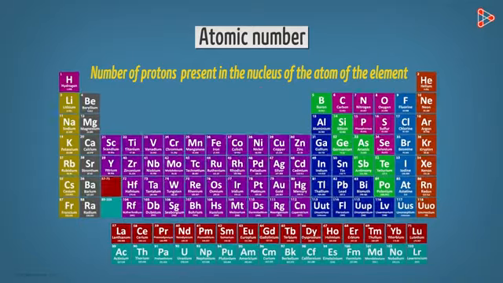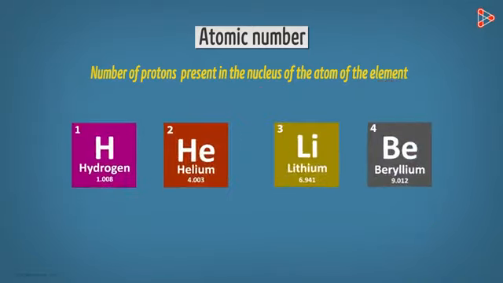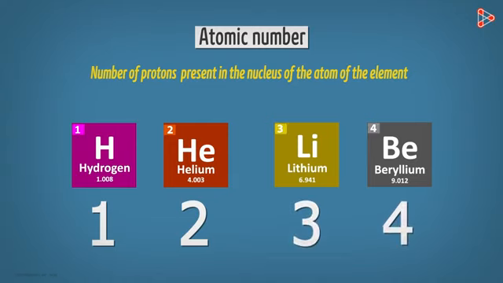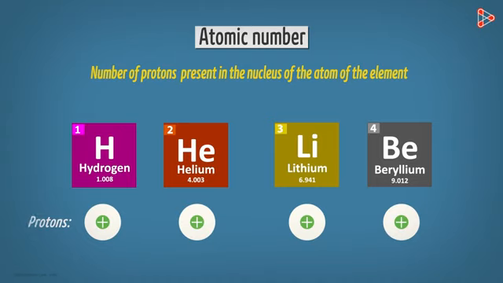For instance, let us consider the first 4 elements in the table. So we get atomic numbers of hydrogen as 1, helium as 2, lithium as 3, and beryllium as 4. So why are these elements assigned these particular atomic numbers only? Can we change these numbers ever? No, we can't. That is because they have these respective numbers of protons in their nuclei. Hydrogen has just 1 proton in its nucleus. Similarly, helium has 2 and lithium has 3. And how many protons will beryllium have? Correct, it has 4 protons. The same is valid for other elements as well.